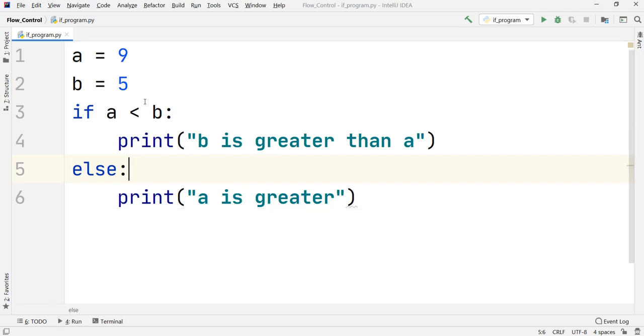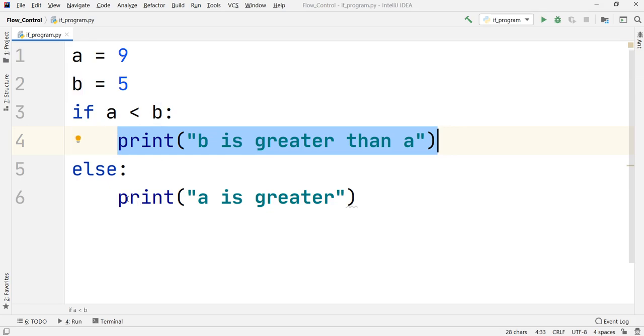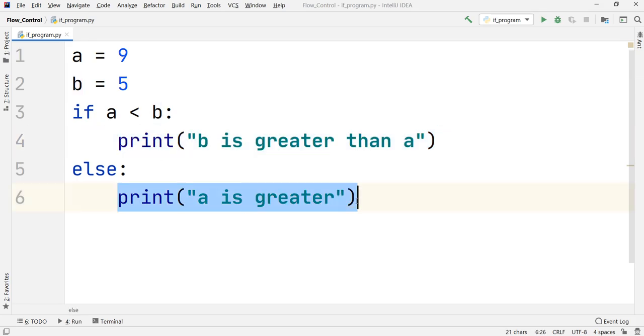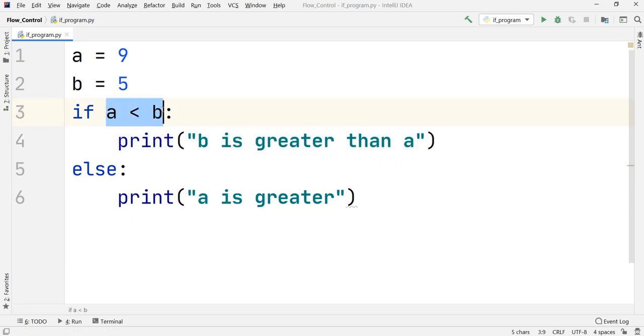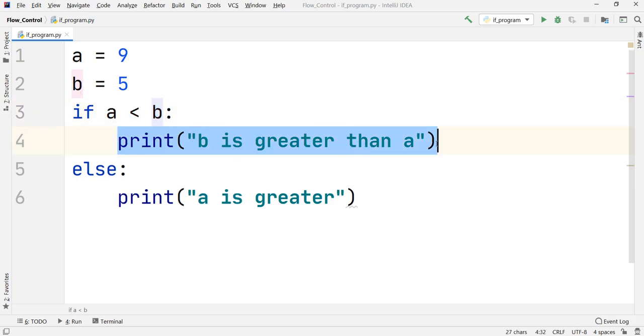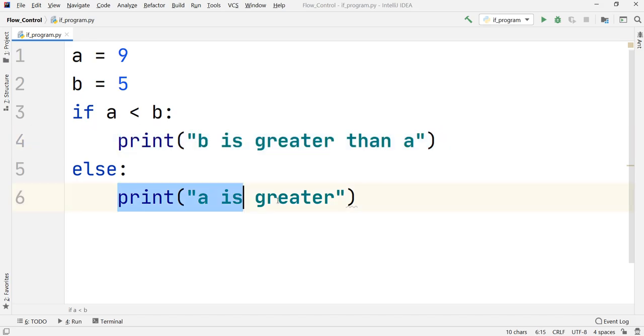It is just a matter of how you are setting up the condition, and according to the condition you will have to write the parts inside the if as well as the else. Again, one more time I am reminding you: whatever you are writing inside the if block will be executed when this condition is true, and whatever is written inside this else block will be executed when this condition is false. At no point can both execute, only one will execute at a single time.